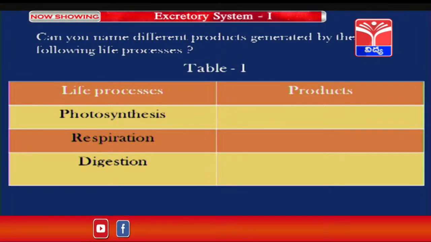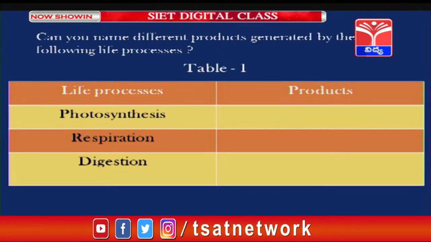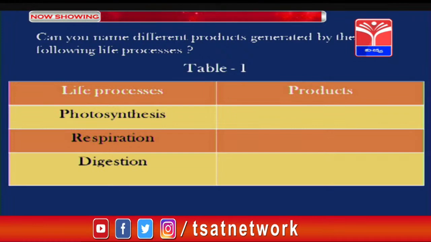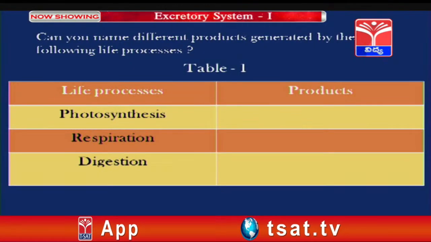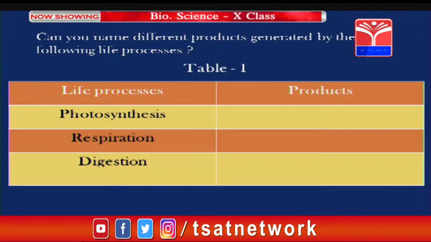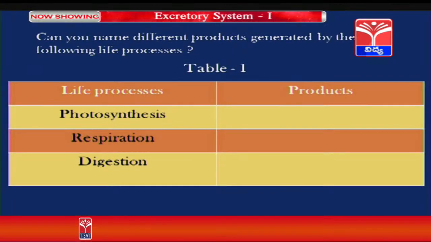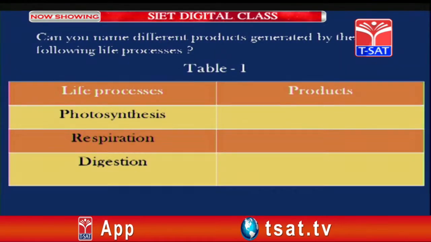Yes, glucose, oxygen and water. In respiration, carbon dioxide and water are produced. In digestion, nutrients are produced. The undigested, unabsorbed food is also produced, which is eliminated in defecation as fecal matter.